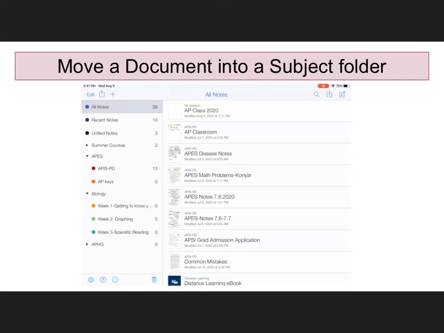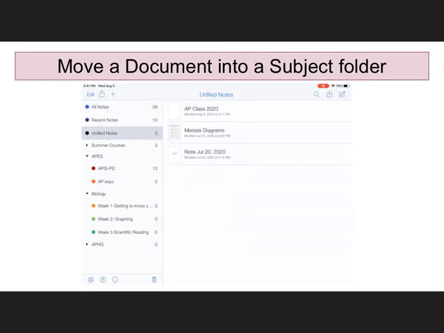So I have my dividers and my subjects in place. So now what I need to do is I need to start moving my documents into my folders. Now I've already done this with a whole bunch of my stuff. However, the ones I haven't worked with are my unfiled notes. So if I touch unfiled notes, I can find only the ones that haven't been put anywhere.